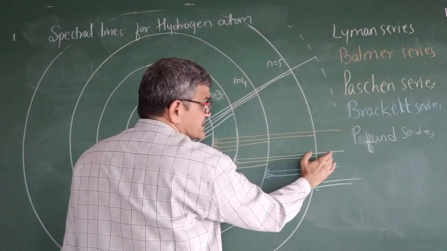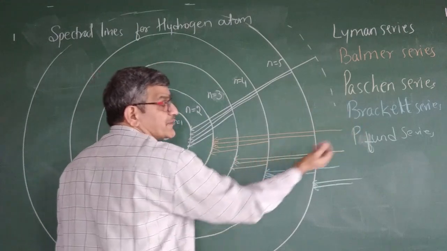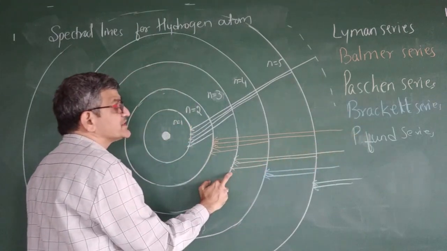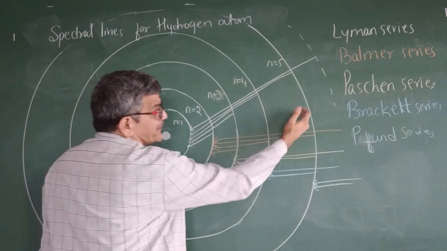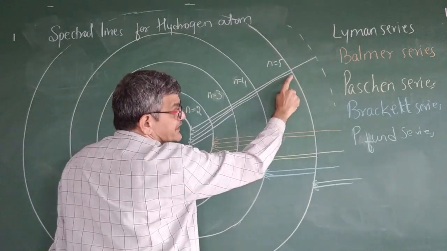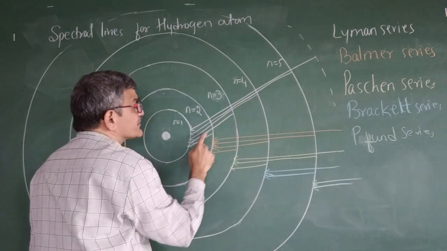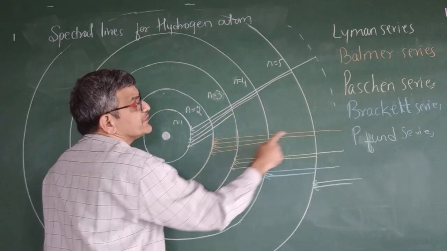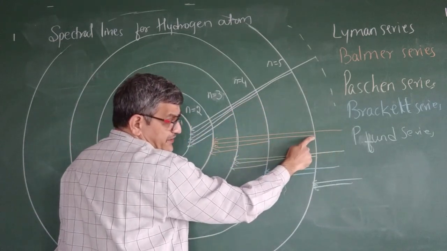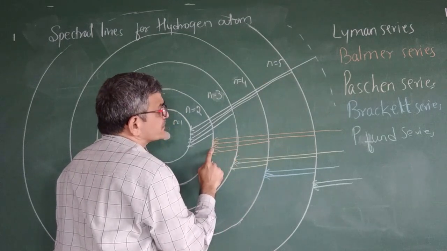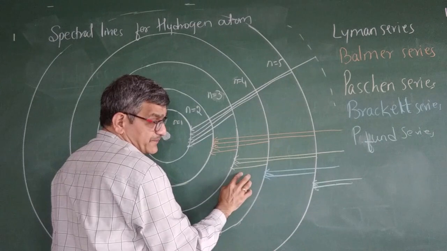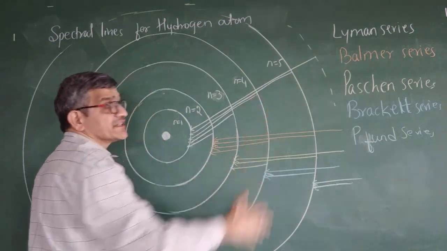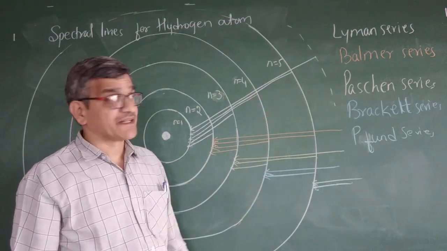Next is the Paschen series, where the electron moves from a higher energy level to n equal to 3. See, observe here, not all of them come from the same place. They start from different energy levels. See here, next one starts from here and comes to this level. Similarly here also, from infinity, next here, from here it comes to this. So you have to observe the lines properly. Like this, we get 5 series of spectral lines.